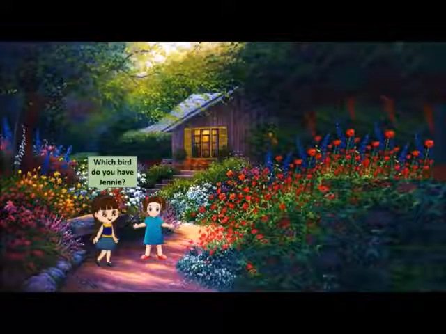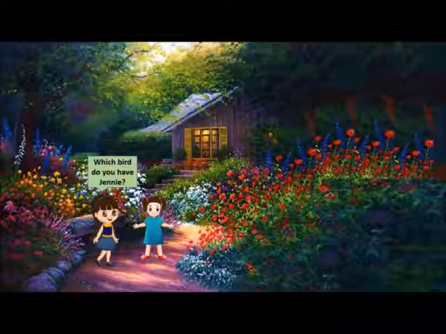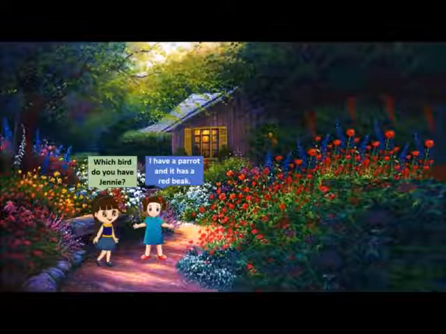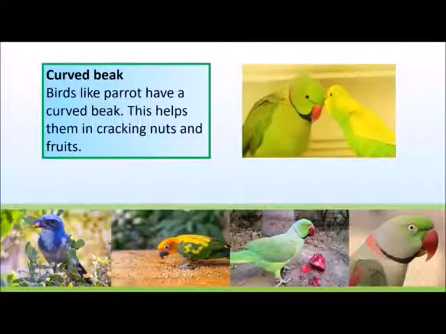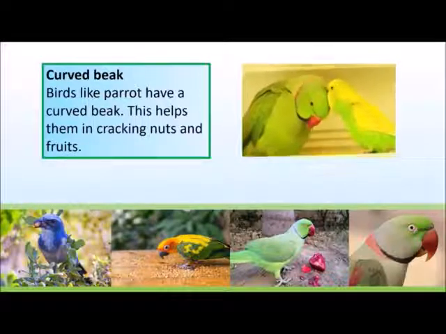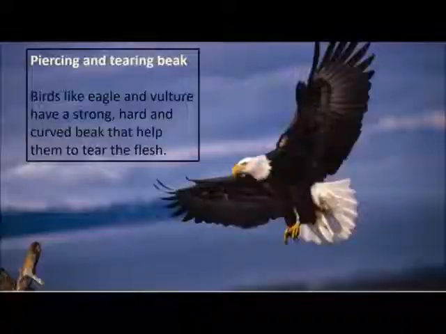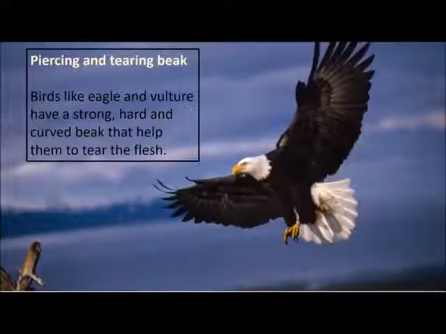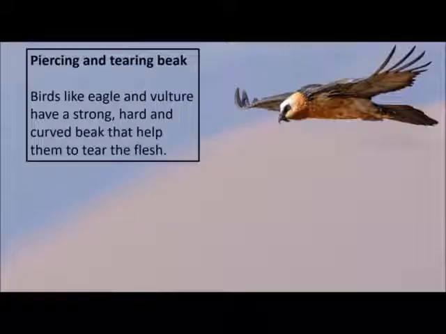Which bird do you have, Jenny? It's a parrot and it has a red beak. Birds like parrots have a curved beak. This helps them in cracking nuts and fruits. Birds like eagle and vulture have a strong, hard and curved beak. It helps them to tear the flesh.